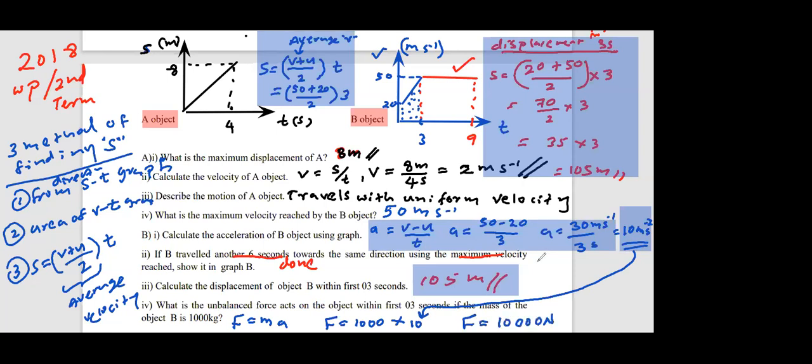10,000 Newton. Please raise your hand those who got 10,000 Newton using F equals ma for the last part. Mass given 1000, and the acceleration we found separately under part B1. Very good. That acceleration you can put here. Remember, for most of the calculations in physics questions, you need to remember those equations. When they give data, the equation should come to your head.